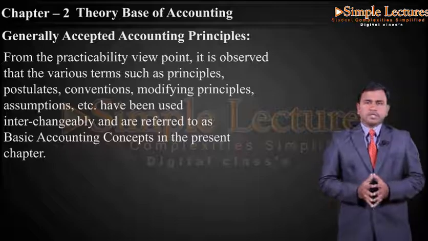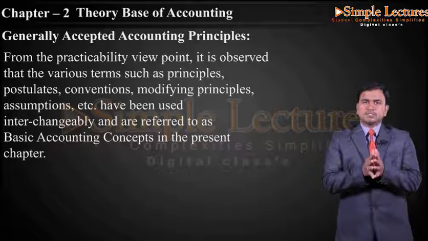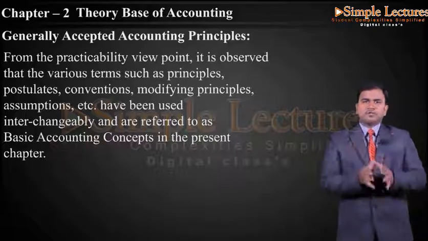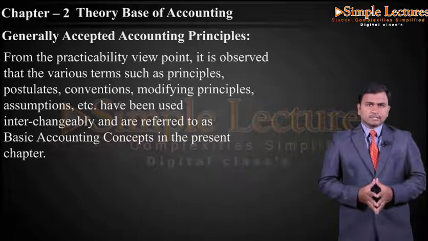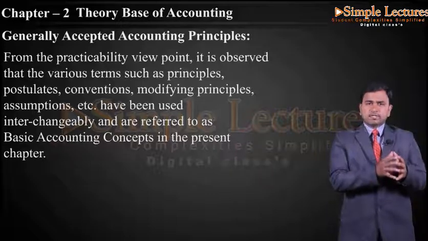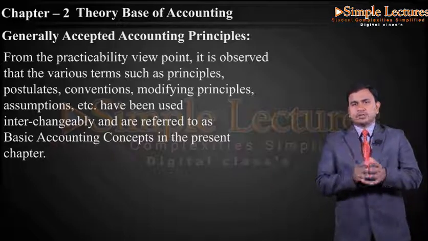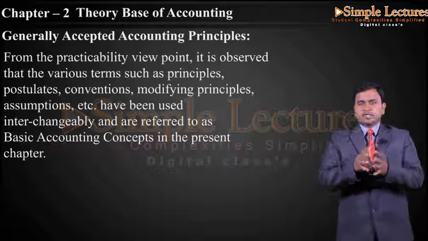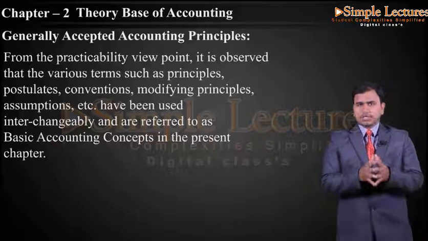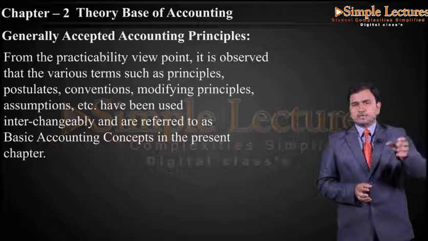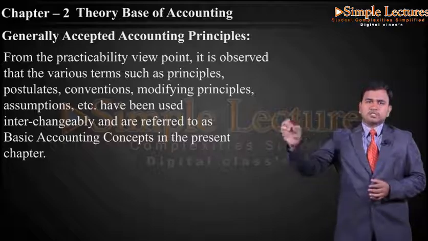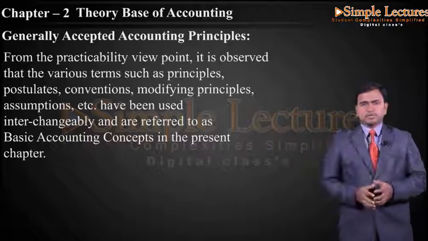So the generally accepted accounting principles are nothing but the principles which each and every organization has to follow to prepare the accounting reports in their particular organization. And we also have accounting standards, where each standard describes what type of account and how we are going to maintain it in the organization, so that it will be very easy to compare the information of one organization to another organization, and the language or the process of preparing the accounting reports will be unique across all organizations, so that the external users will understand the reports prepared by the organization.